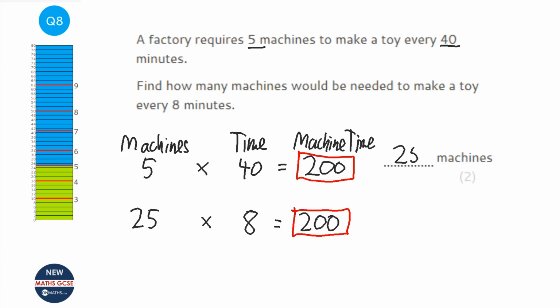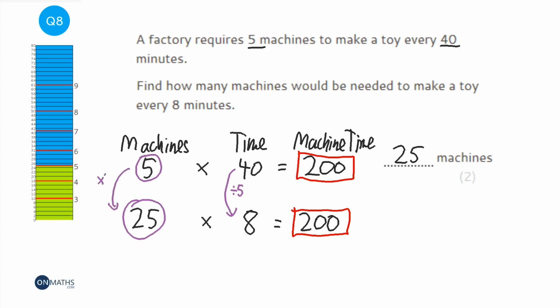Now that is the answer, that we would take 25 machines. Let's just check if it makes sense. So 5 machines take ages, they take 40 minutes to make a toy, yet 25 machines take only 8 minutes to make a toy, so that makes sense. You'll notice that we've divided that by 5, but we've timesed this one by 5, and that's the way inverse proportion works. As you divide one of them, you times the other.